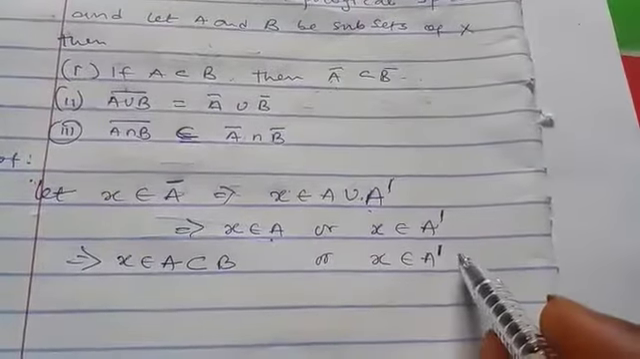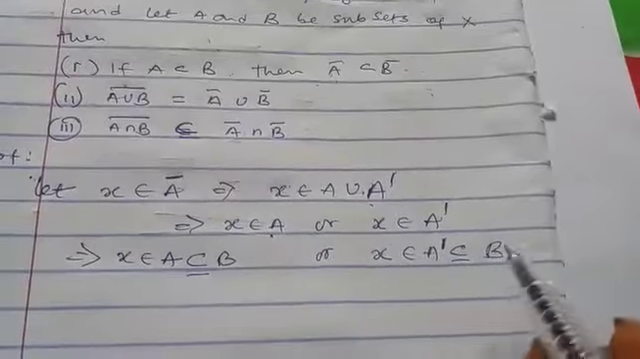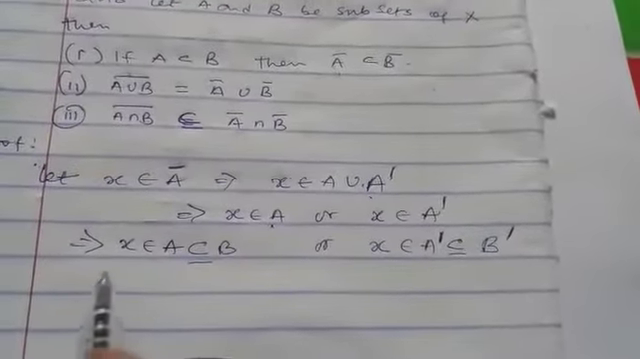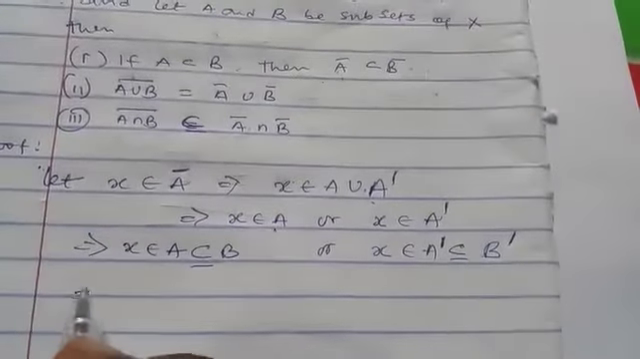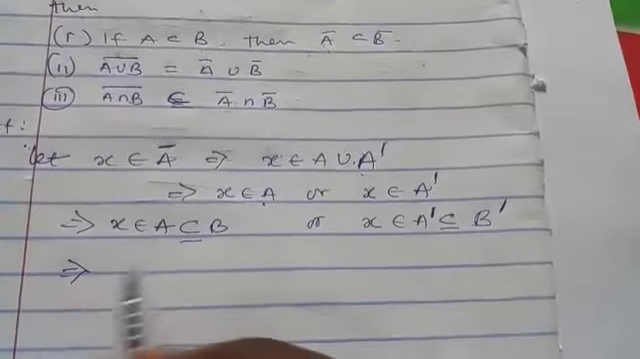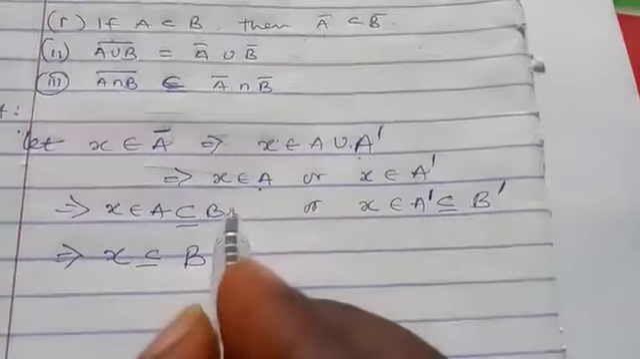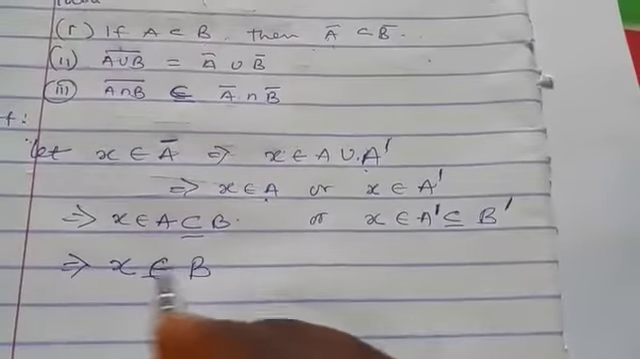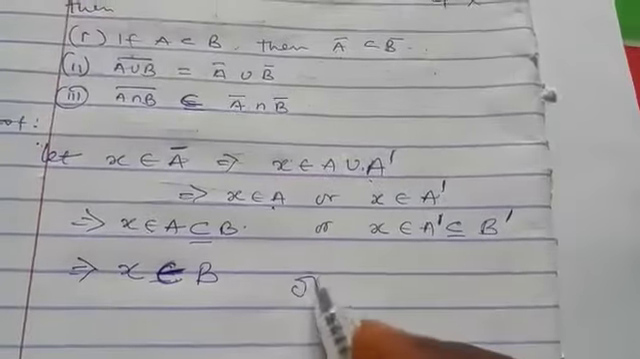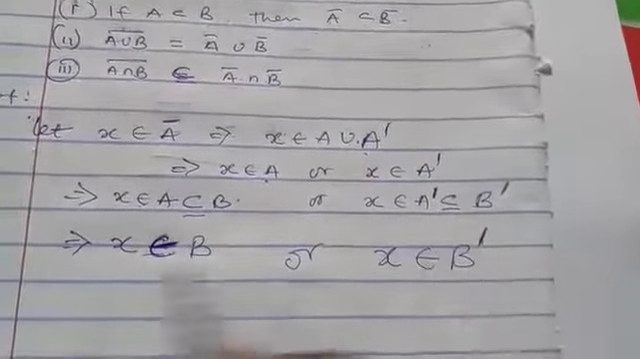So that means this thing is a subset of B prime. So that is how it is done. From this place, we can take the union of both sides, or we write it like this: S belongs to B, or, sorry, it's an element, so we use belongs to, S belongs to B prime.